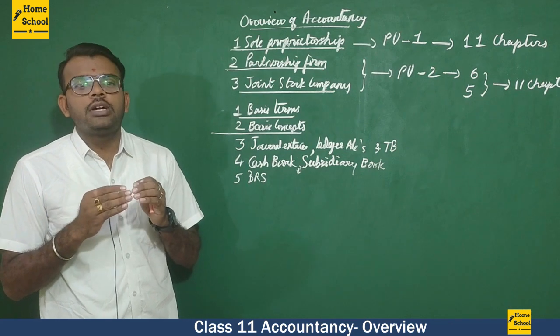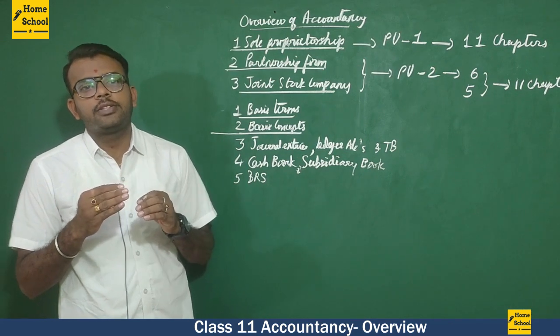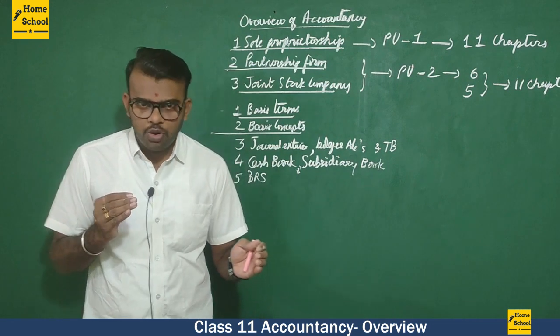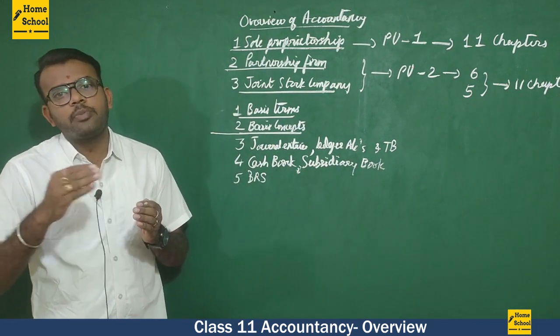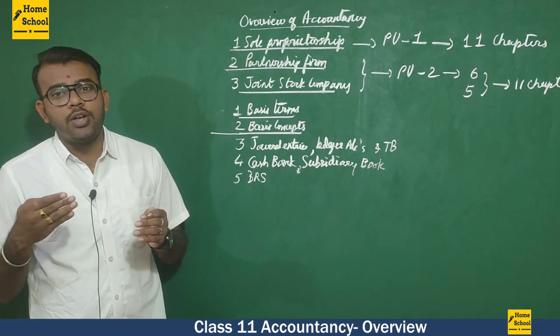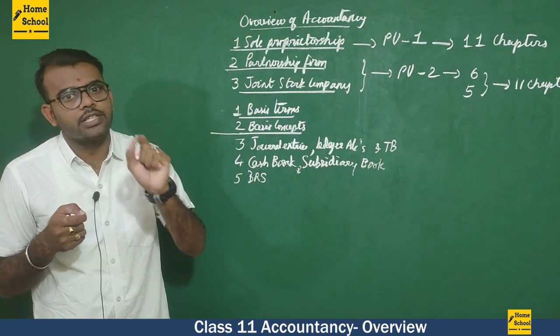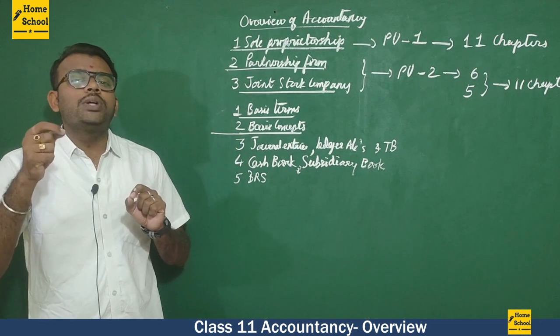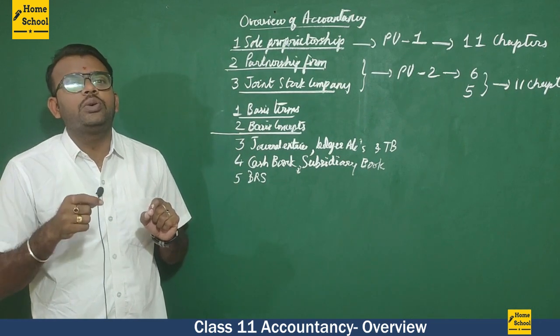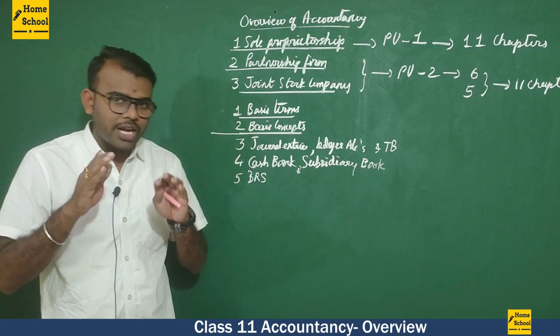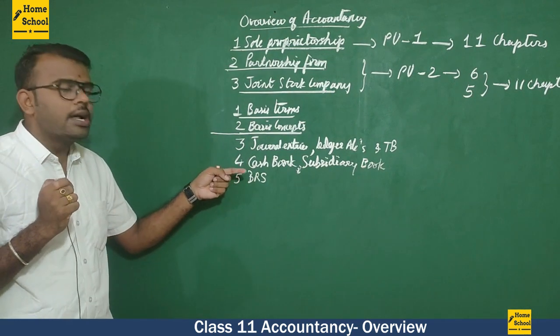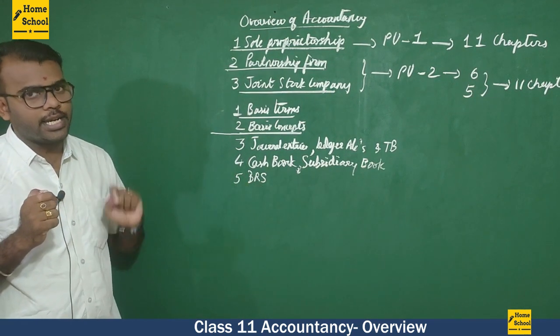We will be having different values. The bank balance might be different in the cash book, and at the same time the bank balance might be another value in the passbook. So we need to identify why there is that much of a difference, and once we identify, we need to rectify that. That we are going to study in the chapter called bank reconciliation statement.